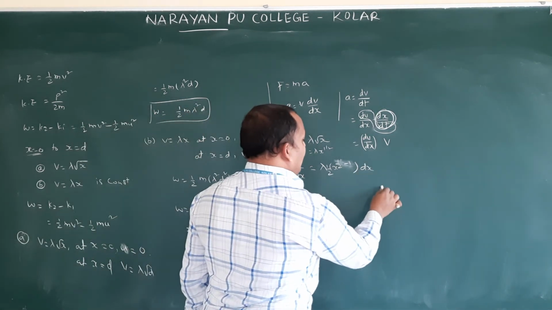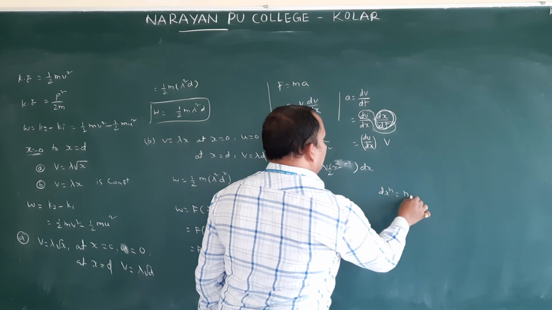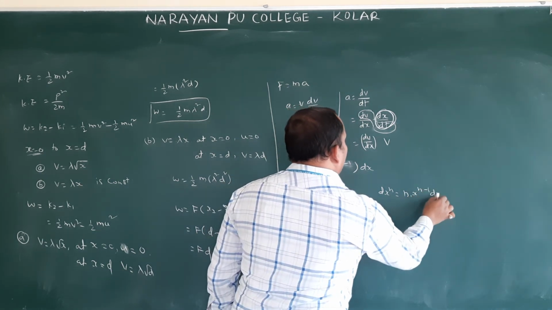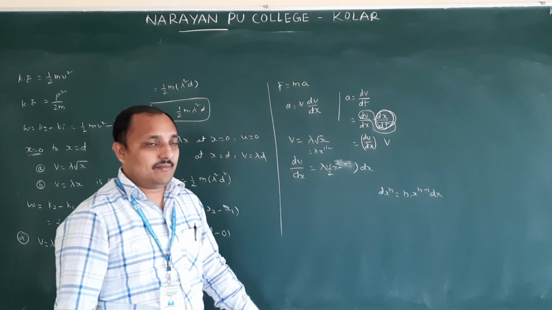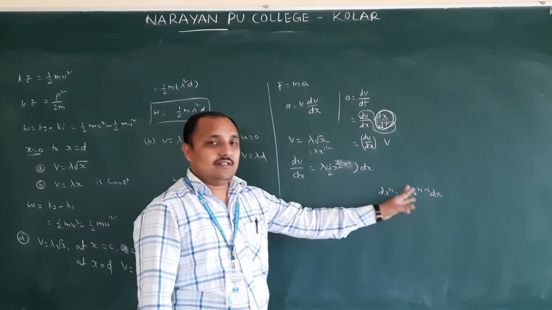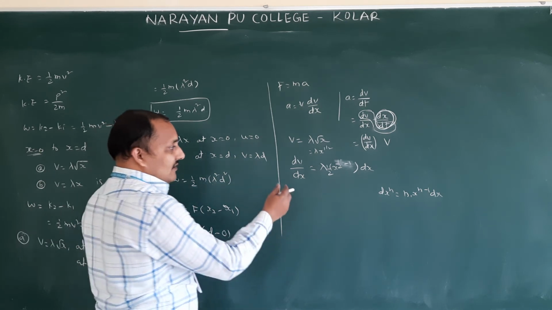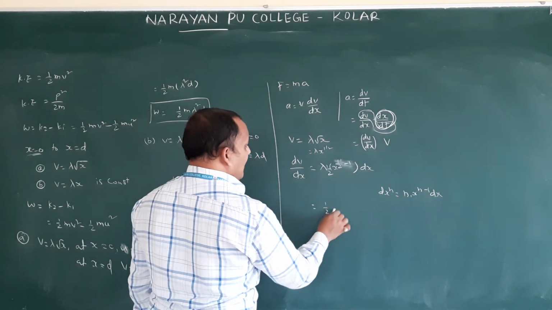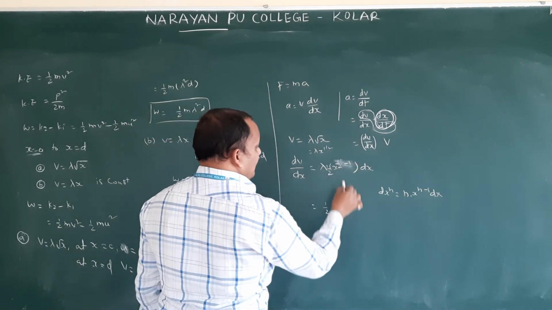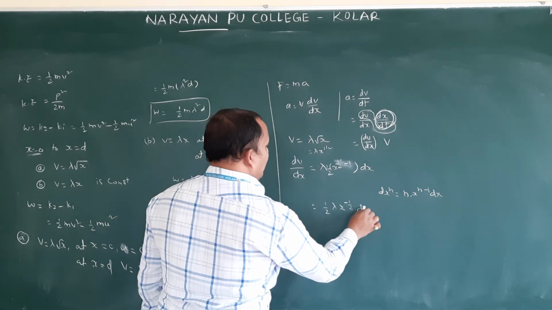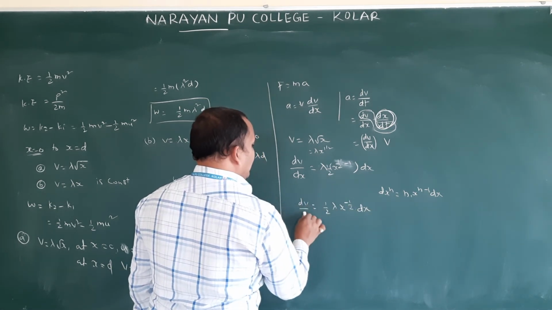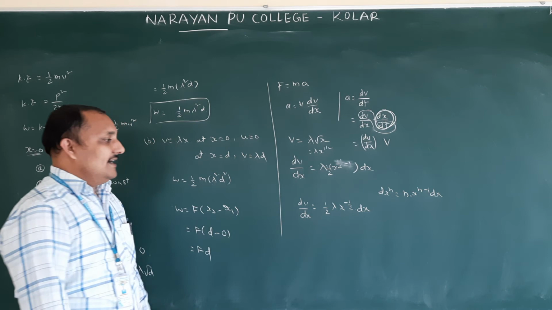What is the formula? X power n differentiates to n x power n minus 1. Did you remember differentiation? This is a difficult method compared to the other. That is only easy. Therefore, don't try to follow this one. This is dv by dx.